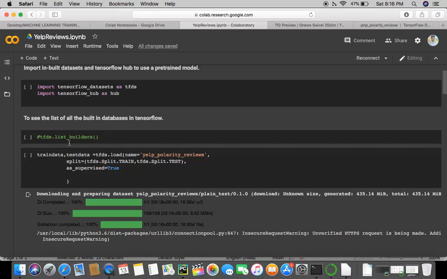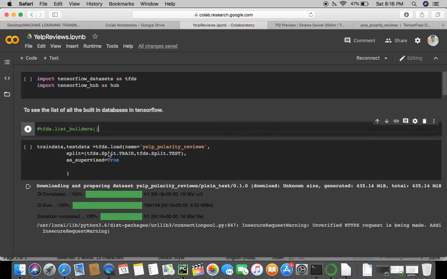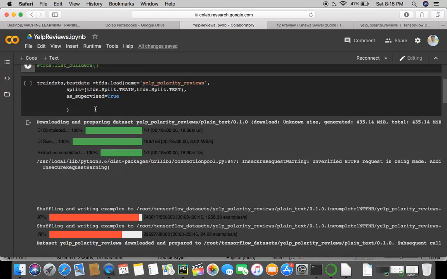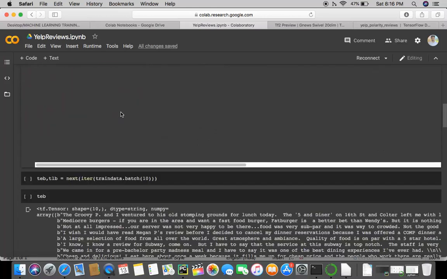You could see the list of all the TensorFlow datasets using this command, tfds.list_builders. And then this step takes time when you split the data that you import. So with tfds.load, you are importing Yelp polarity reviews, and you split the data into train and test, and you assign it to new datasets, train data and test data. So this might take some time.